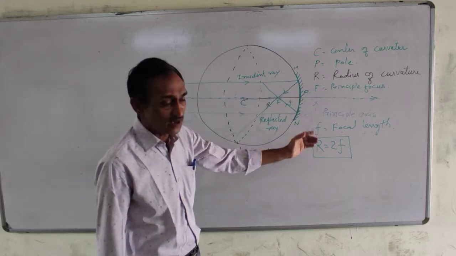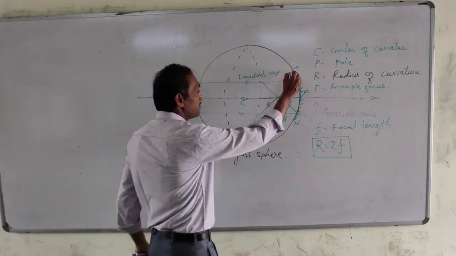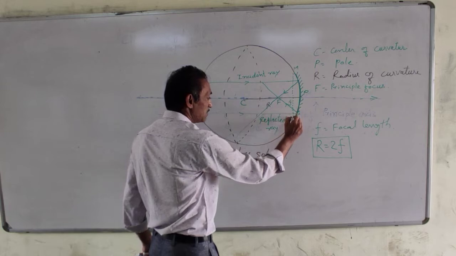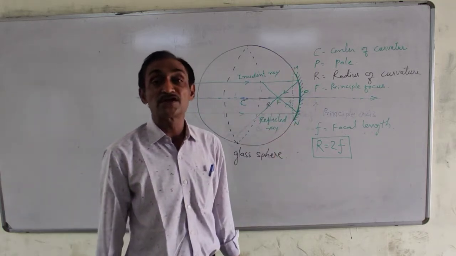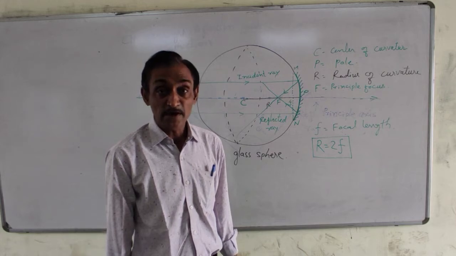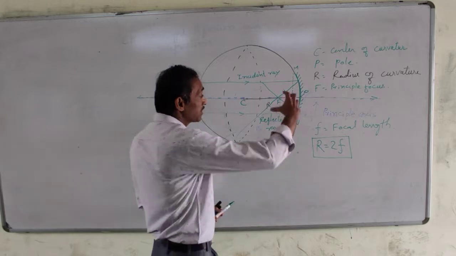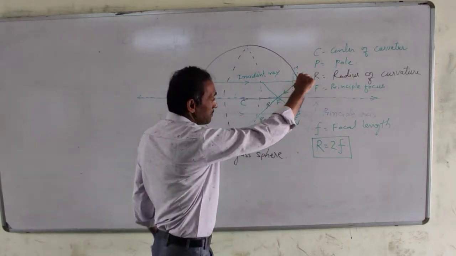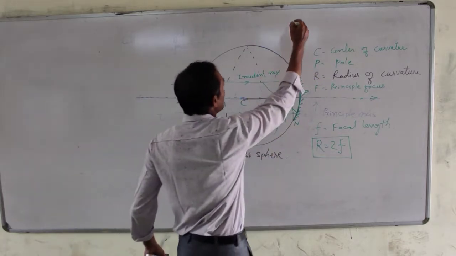So these are the important quantities to understand a mirror. One more thing, the diameter MN, this distance is called the aperture of the mirror. Aperture of the mirror means the diameter of the given concave mirror. If we cut this part of the sphere, this MPN part, it will look like this.